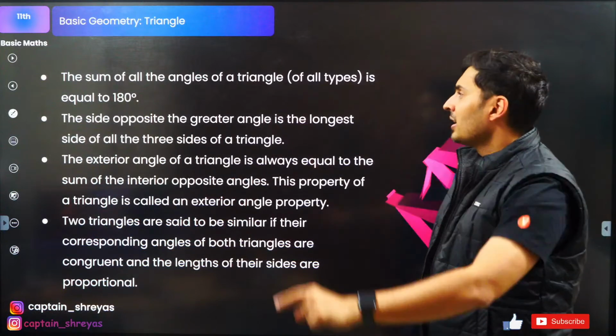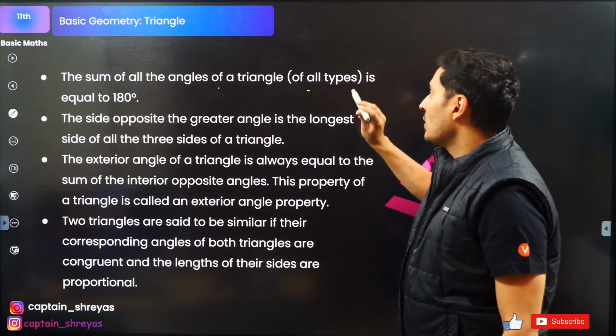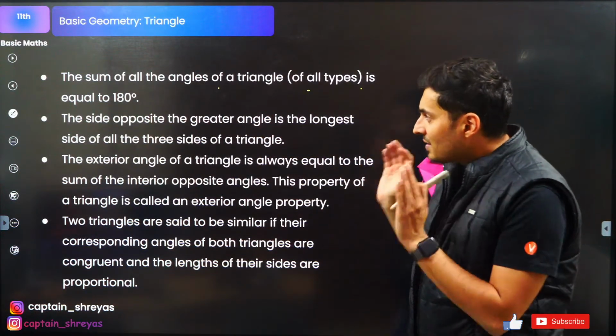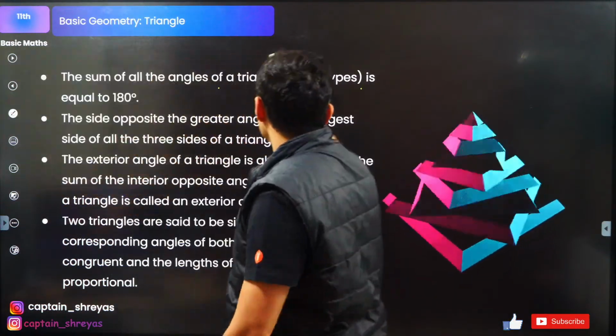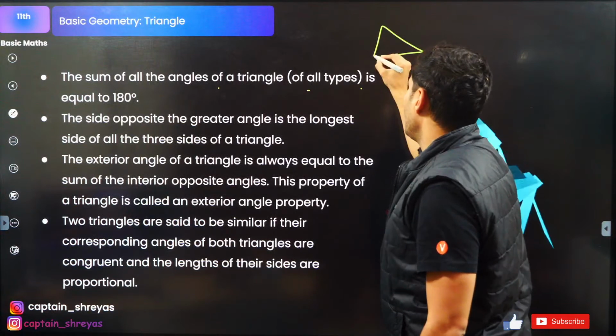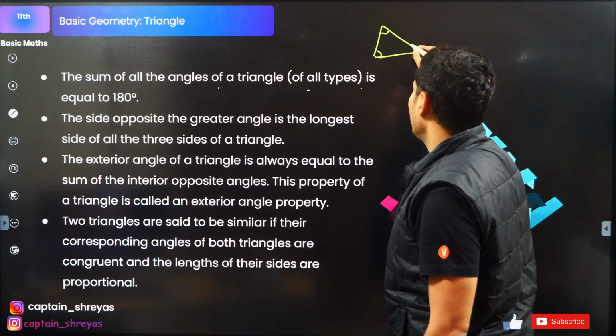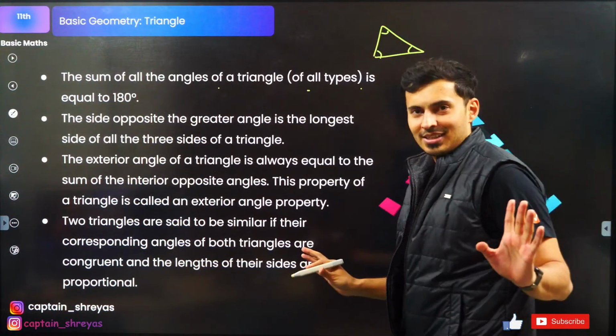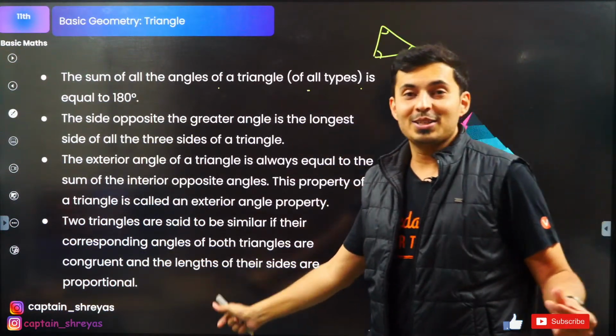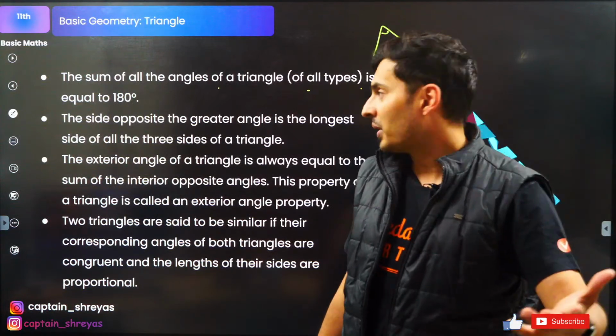First, the sum of all the angles of a triangle, of all types, is equal to 180 degrees. This is obvious, and this is something which you have studied. The sum of all the angles, this angle plus this angle plus this angle, is basically 180 degrees. Everybody knows this? So these are some geometrical properties which I am giving to you, which you might have forgotten.